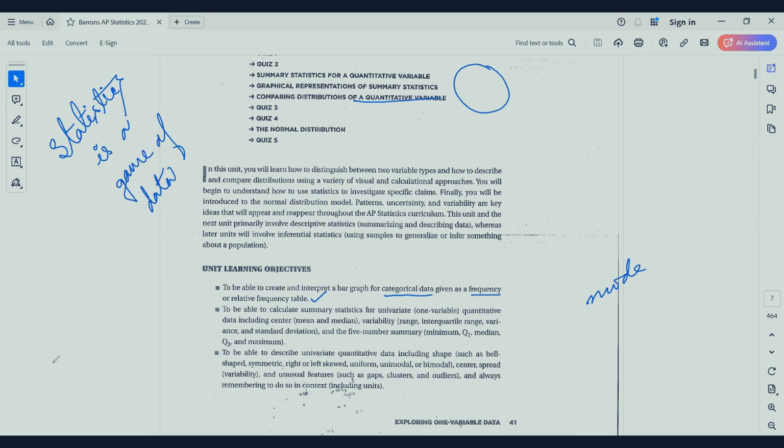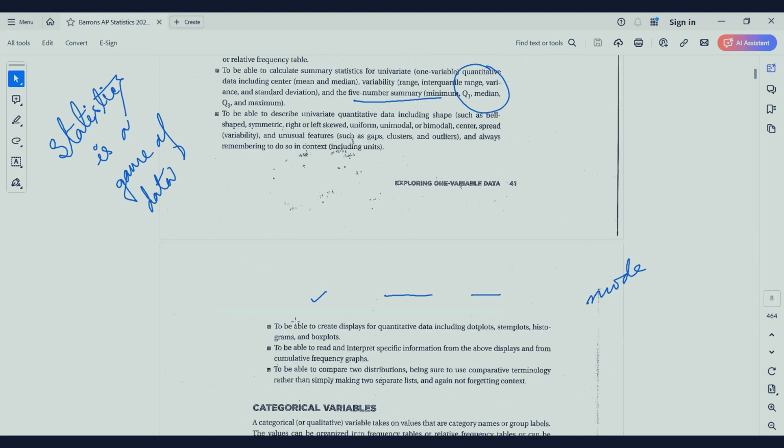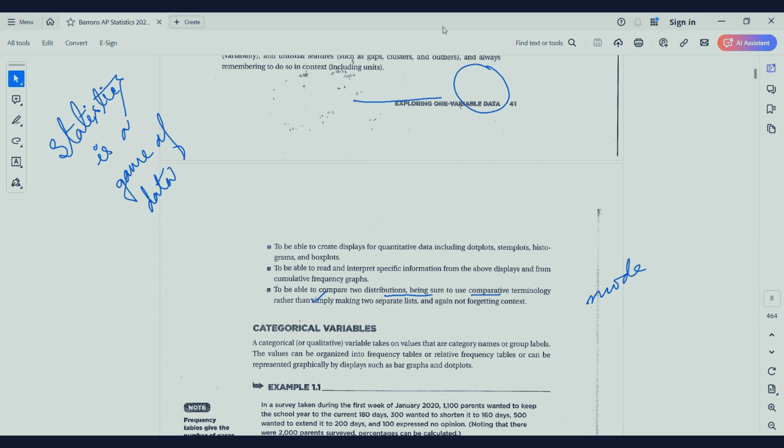Then we will learn about the curves and their shapes. So if it is a bell shape, if the curve is symmetric, right or left skewed, uniform, unimodal or bimodal, center, spread, variability, unusual features such as gaps, clusters, outliers, etc. Also, we will be learning some more things.